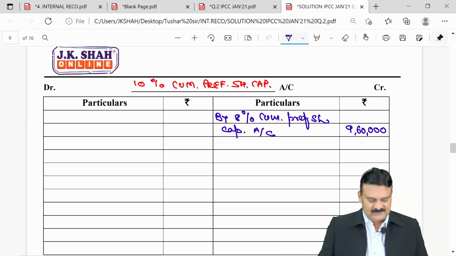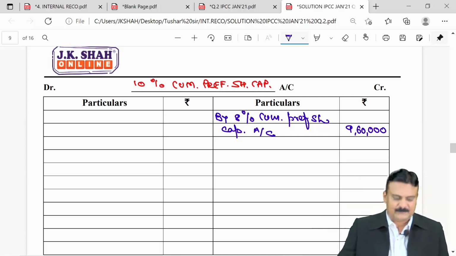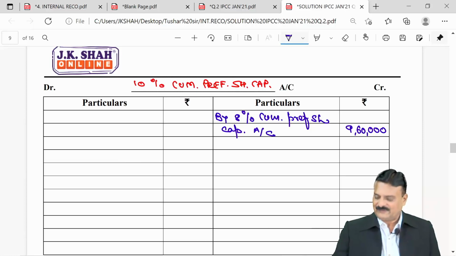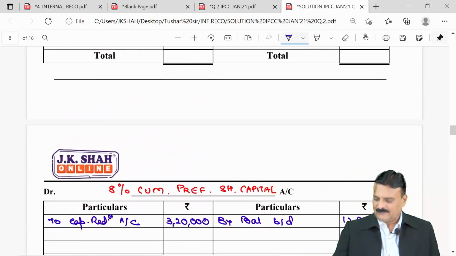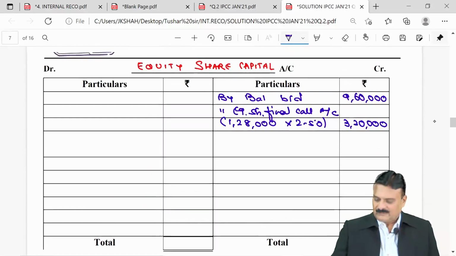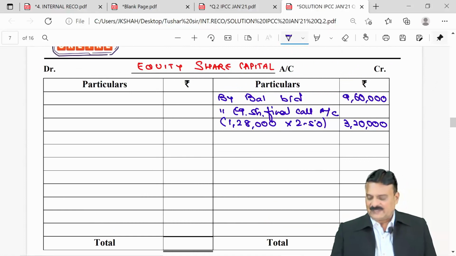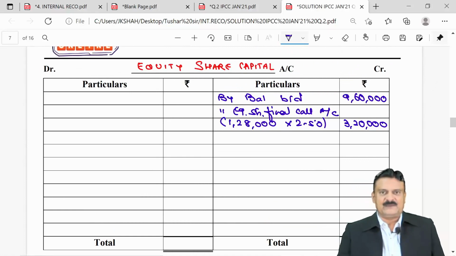Equity shareholders would accept a reduction of 7.50 per share. So go to equity share capital. They are 1,28,000 shares, now fully paid 10, and out of that they are reducing 7.50.